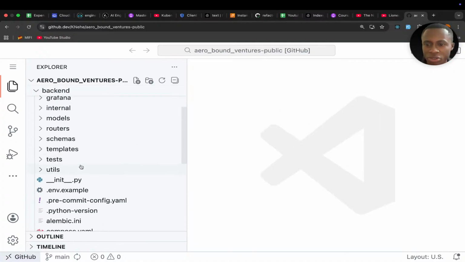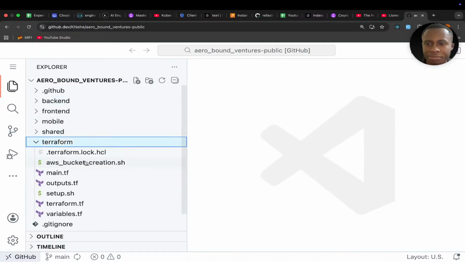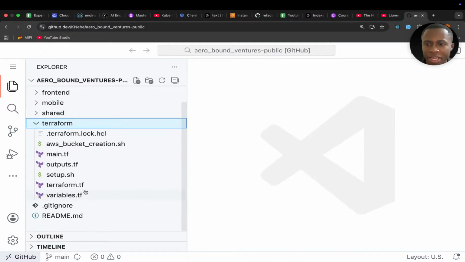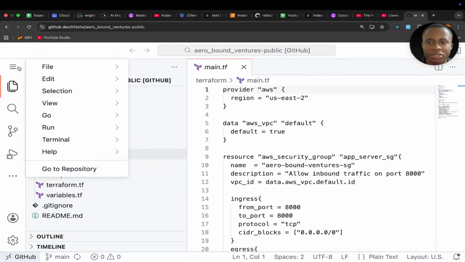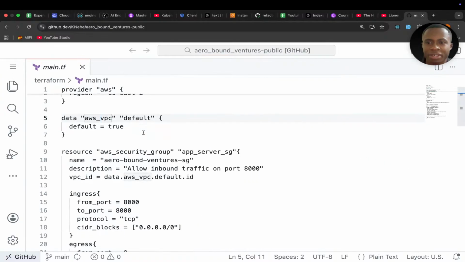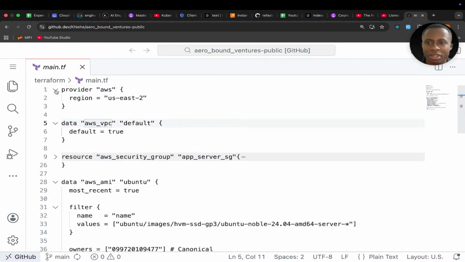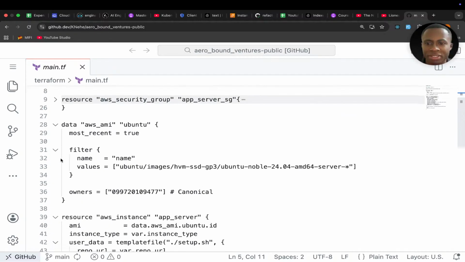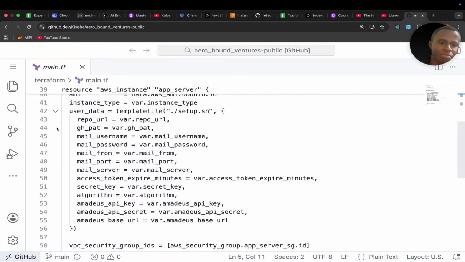So if I go to, where is this Terraform directory? If I go to Terraform and Terraform, I go to main.tf. So in main.tf, let me minimize, hide that. Of course, you see we have the provider, we have the data, we have the resource. Let me minimize all this. We have this other data block. We have a resource block. So in this resource block, there are a number of things going on which are not good to do.